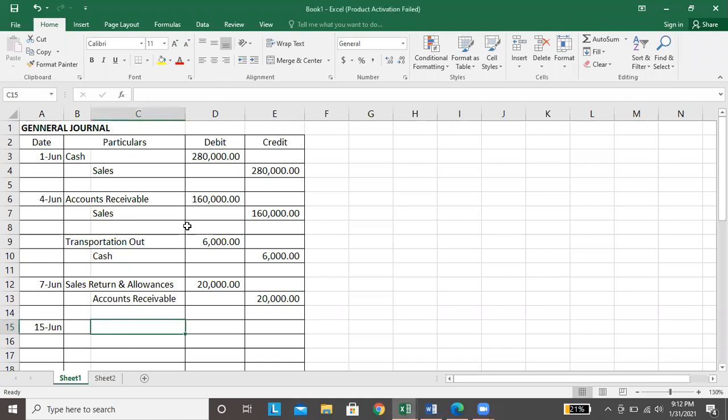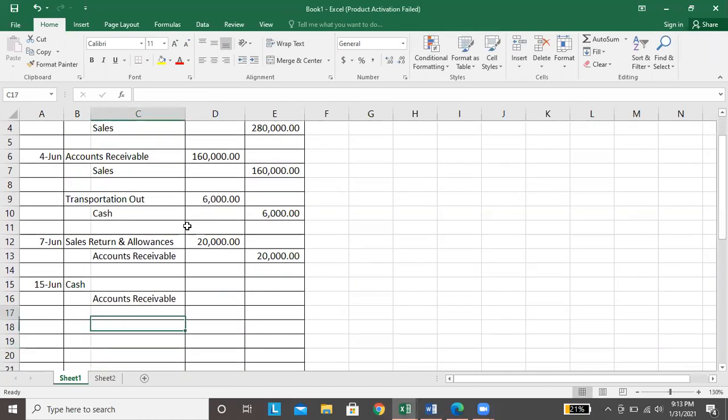Okay, so ang entry natin for the collection is debit cash kasi nagbayad si customer so may natanggap na cash, credit, accounts receivable. So for this transaction, wala tayong naibigay na discount. Assuming nagbayad siya ng 14, o kaya naman earlier than 14, so magkakaroon ng discount. So the entry would look like this. Our debit cash, ilagay natin dito, 140.